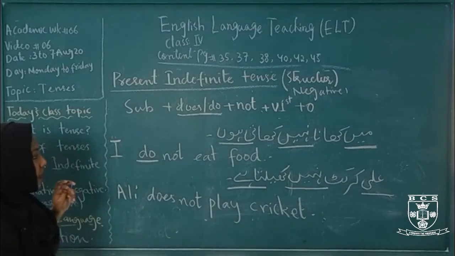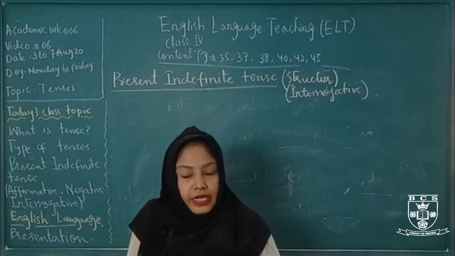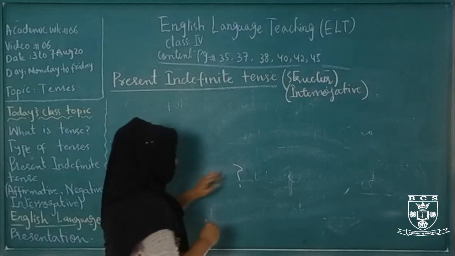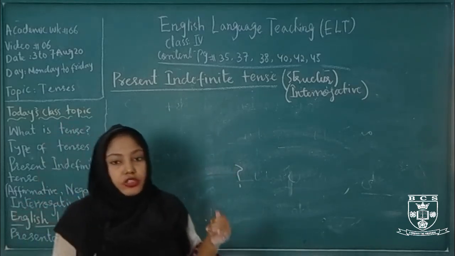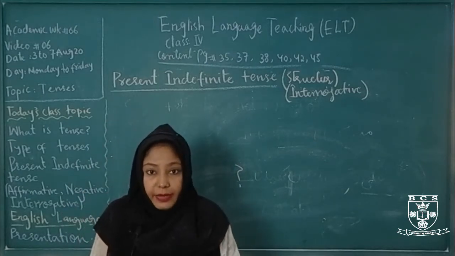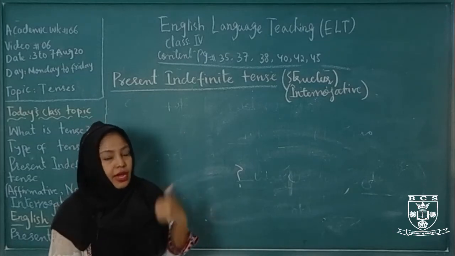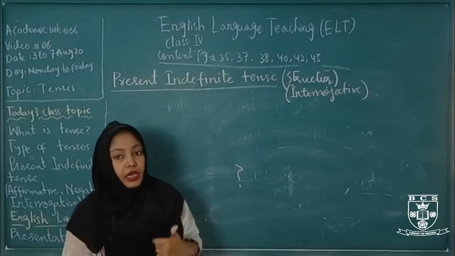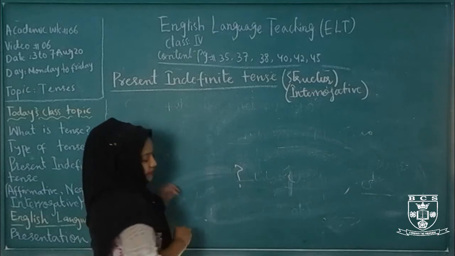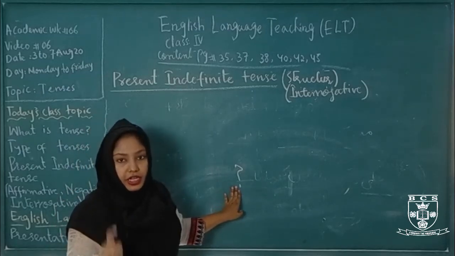Now come to the interrogative sentence. What is an interrogative sentence? The sentences we use for asking questions are called interrogative sentences, and at the end of an interrogative sentence we put a question mark. Like who are you, where are you from, why are you here, what time is it. In all these questions you notice that they are used for questioning. Any sentence used to ask a question is called an interrogative sentence. And at the end of any interrogative sentence we put a question mark, even in Urdu and in English.